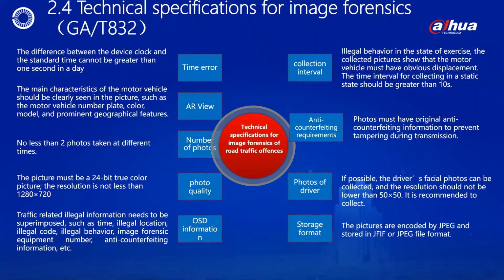For the speed measurement system: speed limit value, vehicle speed, speed measurement direction. For laser speed measurement, the distance value needs to be superimposed. 6. Collection interval. For illegal behavior in the dynamic state, there is obvious displacement in the interval between pictures. The interval time in the static state is greater than or equal to tens of seconds. 7. If conditions are met, it should be possible to collect photos of the driver's facial features, and the resolution should not be lower than 50 x 50.